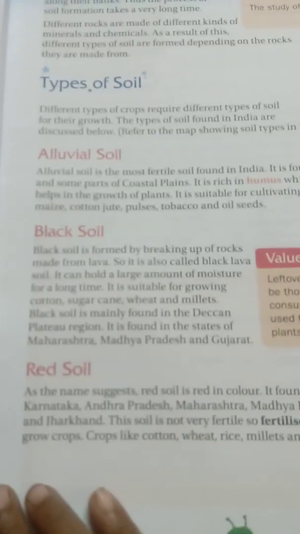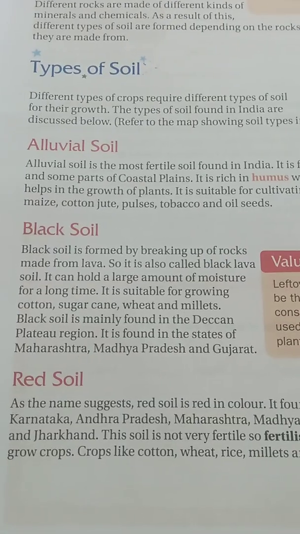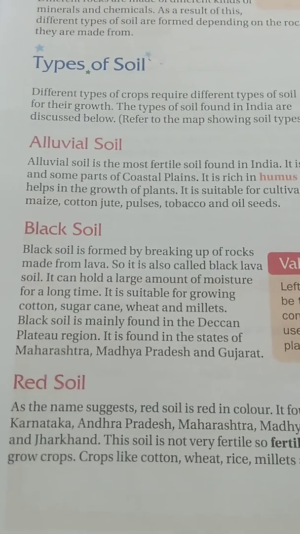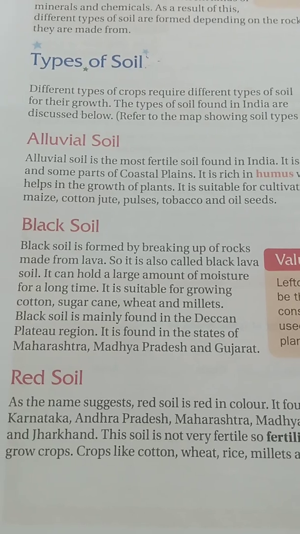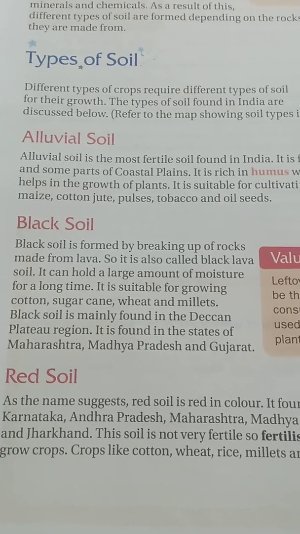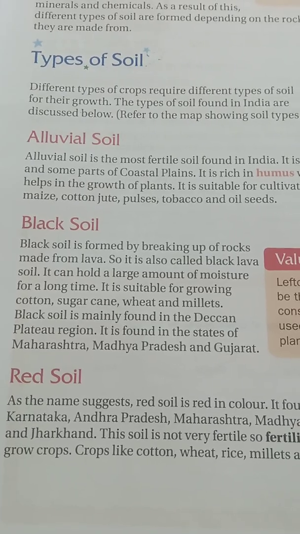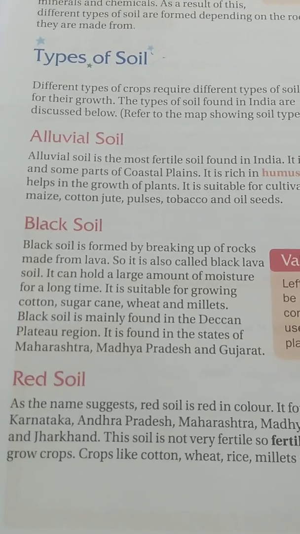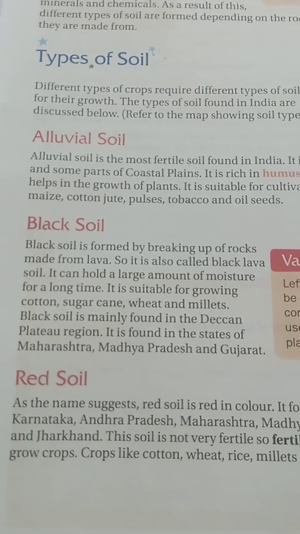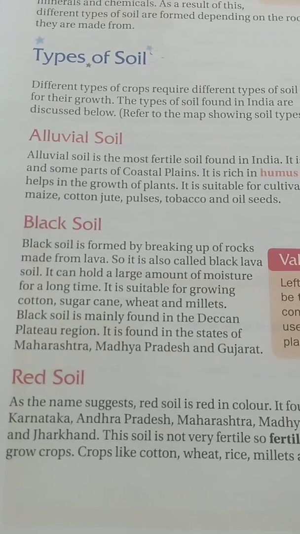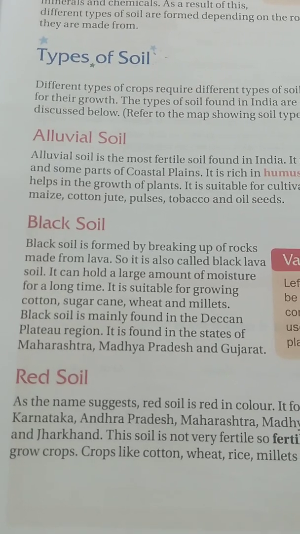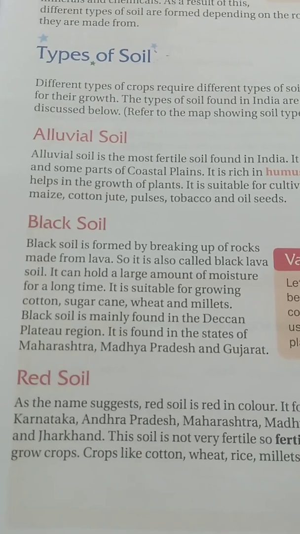Next, the black soil. The second soil is called black soil, and it looks black in color. It is made from lava. Lava comes out from volcanoes. Volcanoes, in Tamil, we call them erimalai. So the lava comes out from the volcanoes.